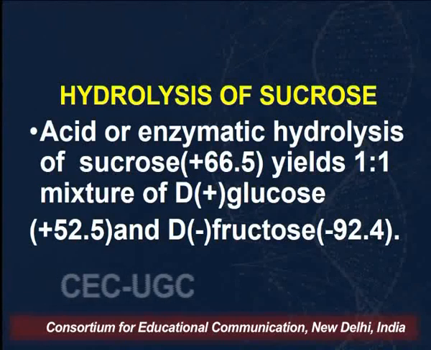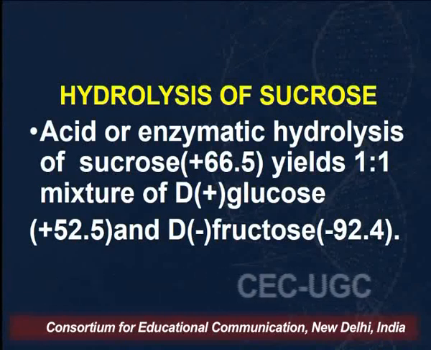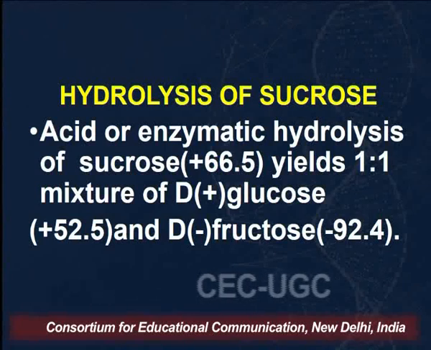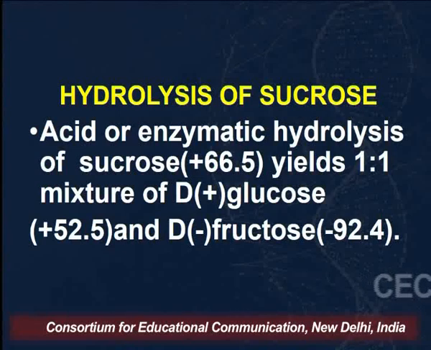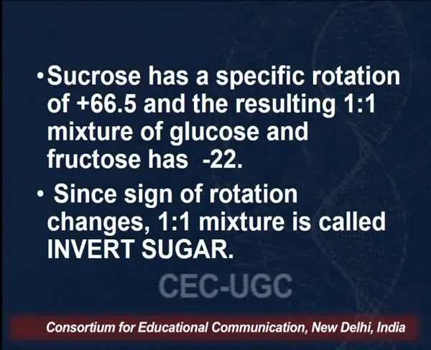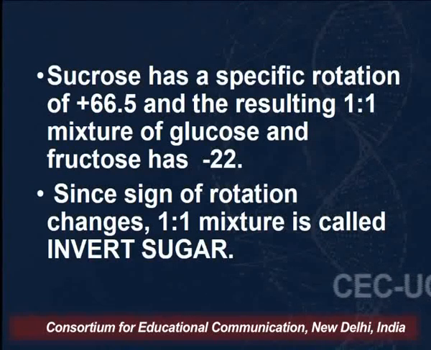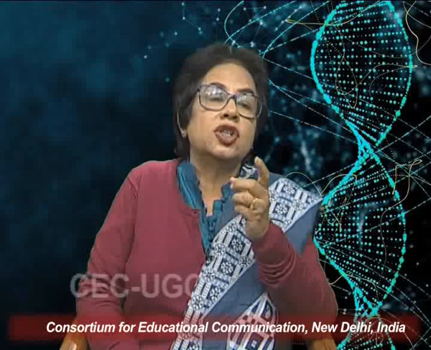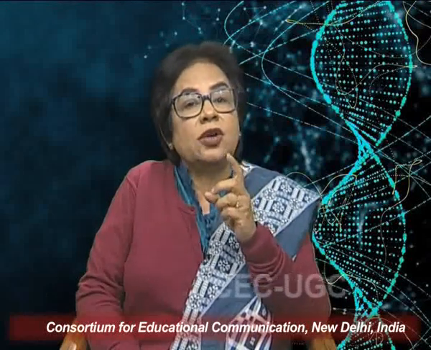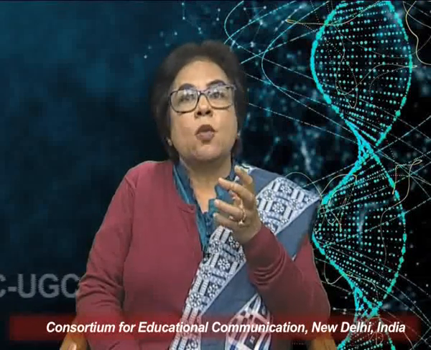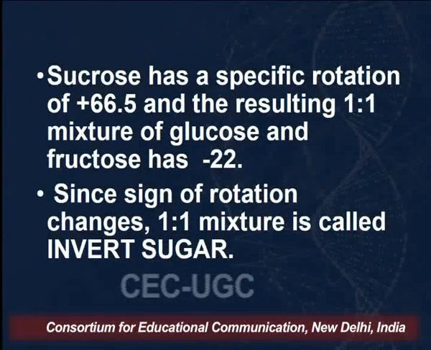So when the hydrolysis is carried out, what do you think would be the net rotation of the mixture? It will be negative. How do we calculate it? Plus 52.5 plus minus 92.4, divided by 2, and we get a value of about minus 22. So sucrose has a specific rotation of plus 66.5, but the resulting 1:1 mixture of glucose and fructose has a negative specific rotation. And since the sign of rotation is changing, this 1:1 mixture is called invert sugar.